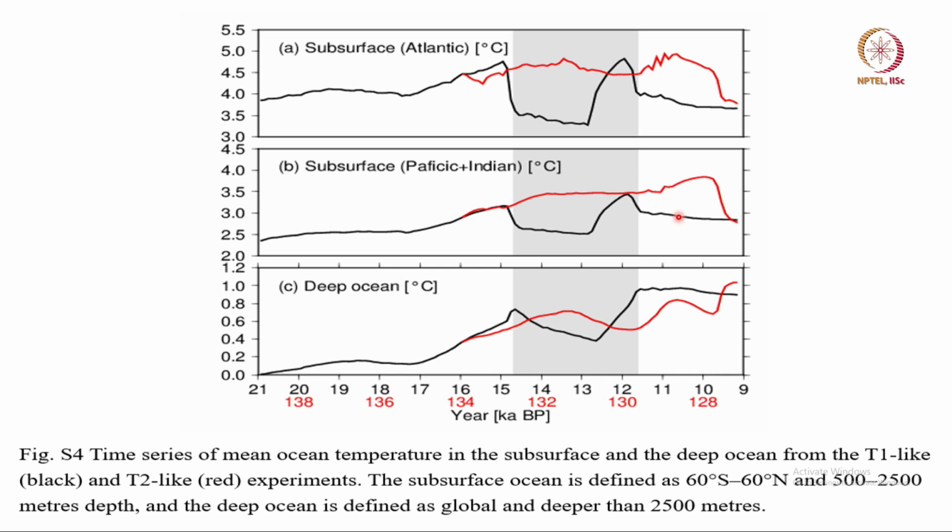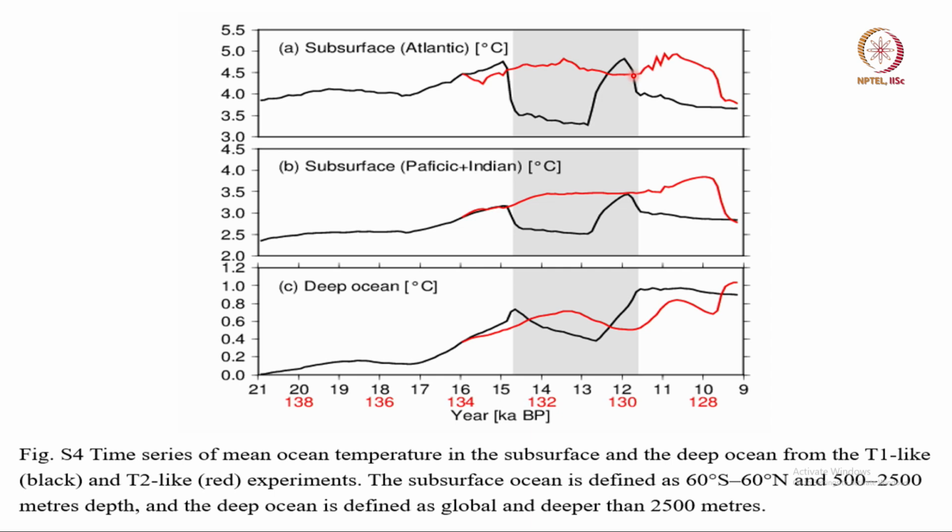And this is combining the Pacific and the Indian Ocean. We look at the Atlantic only, which is of interest to us. You see, in the Atlantic also, the last interglacial 130,000 years ago was warmer than the present interglacial,